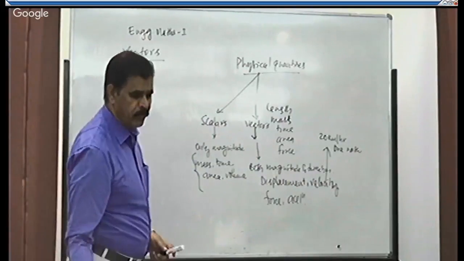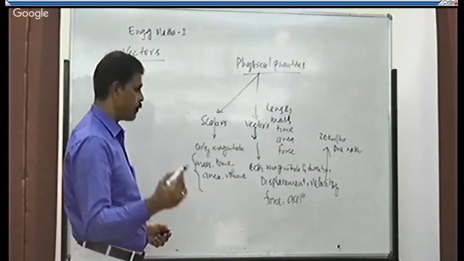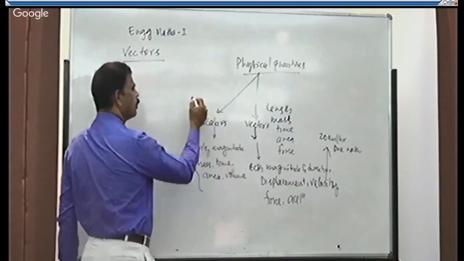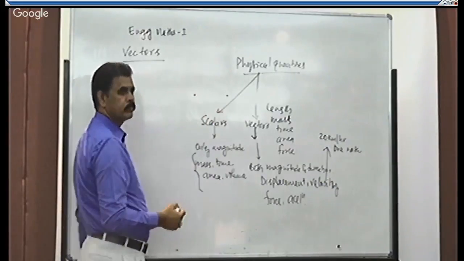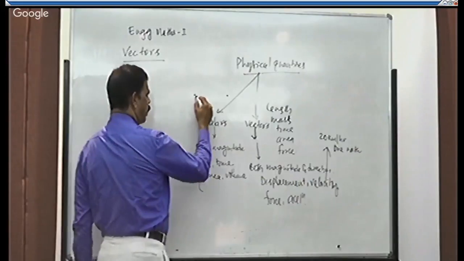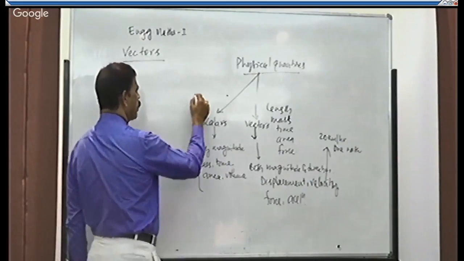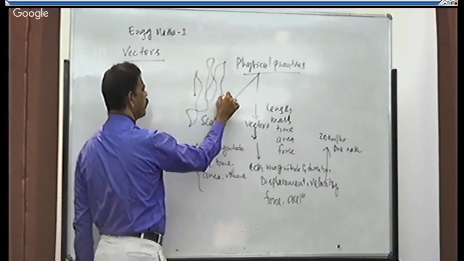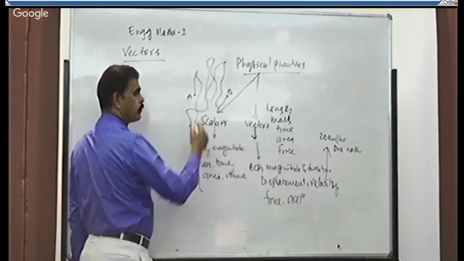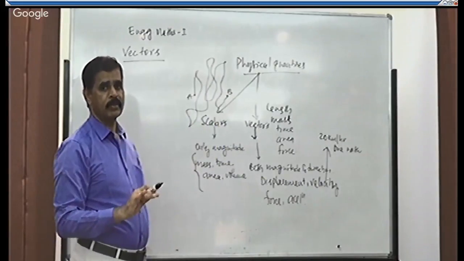We can represent the vector, whereas we cannot represent the scalar. For example, I give you an instance. A body is moving from A to B. If I don't say the particular direction, it can travel in any direction and it can reach the point B. So this is said to be what? It is a scalar. It is having no direction.